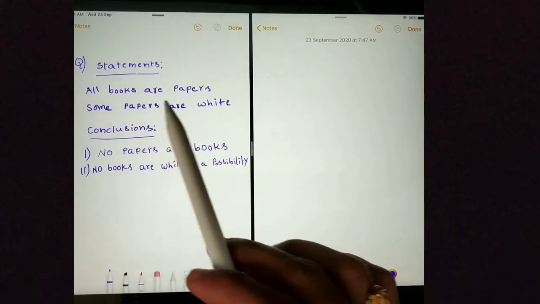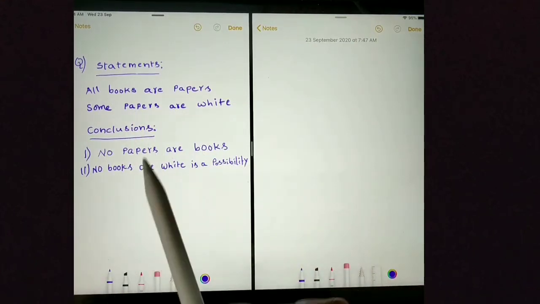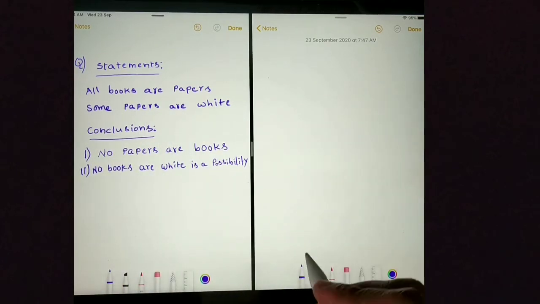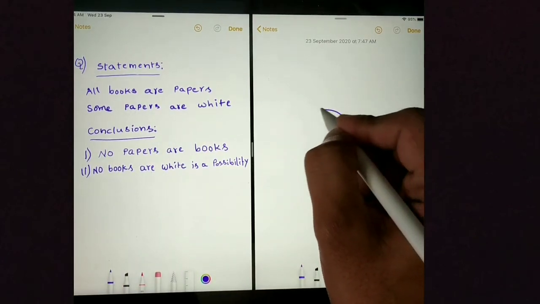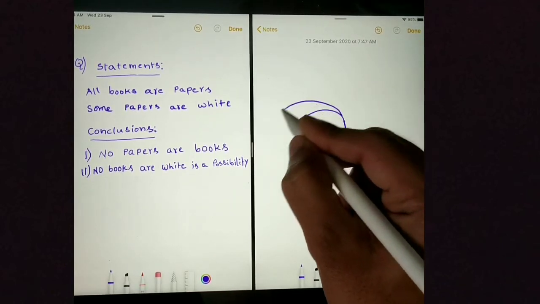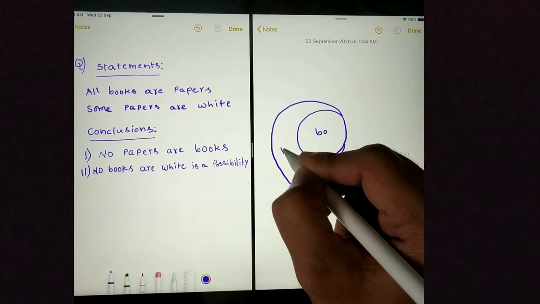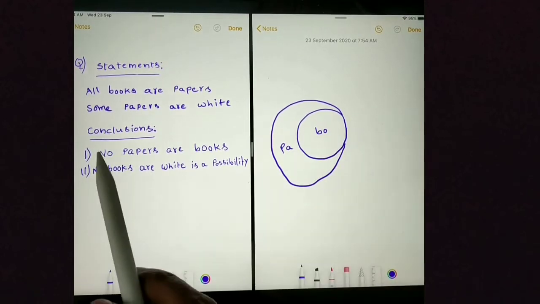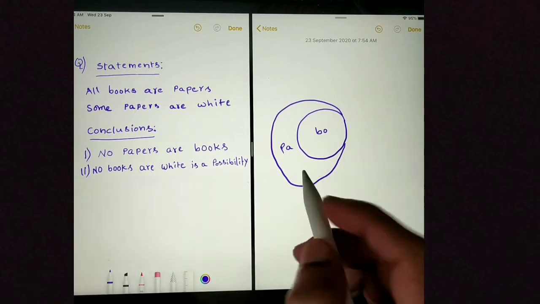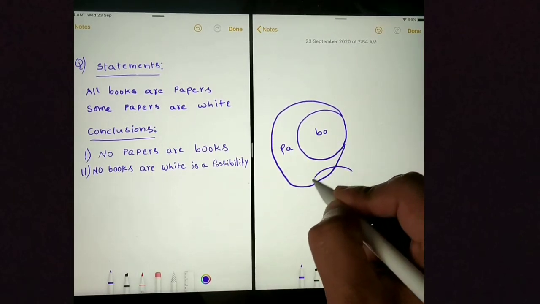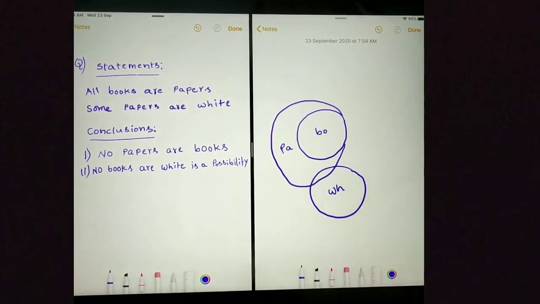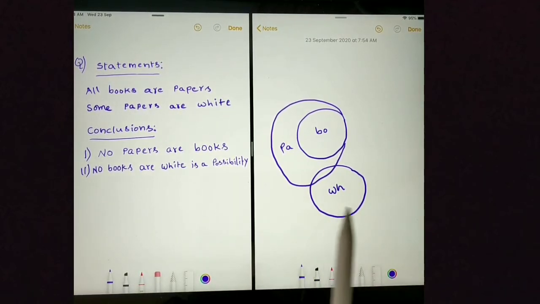Here is another question. Let's draw the Venn diagram first. First statement is all books are papers. All books are papers. And next statement is some papers are white. We are done with the Venn diagram.